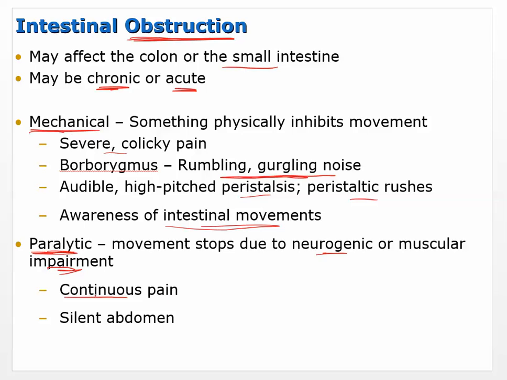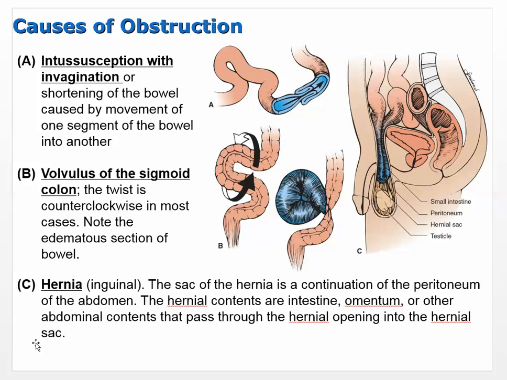This is continuous pain, okay, because you're really not making a lot of progress, and a silent abdomen. Okay, silent abdomen, why is it silent? Because you either don't have the nerves to activate the muscles, or the muscles of your GI system are impaired. One or the other. But either way, you're not pushing the food through the way that you need to.